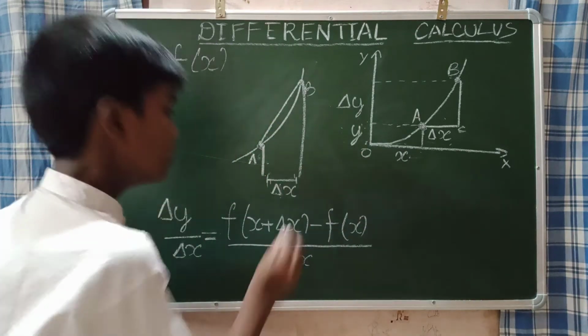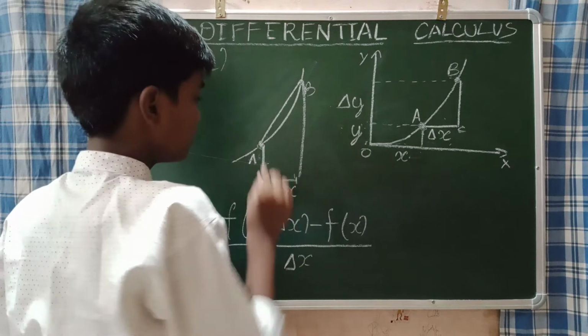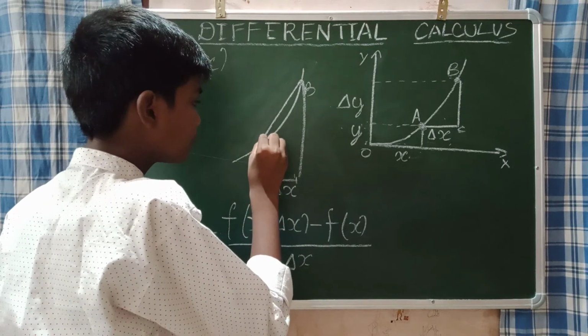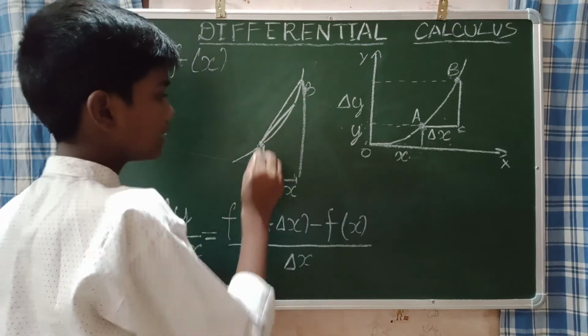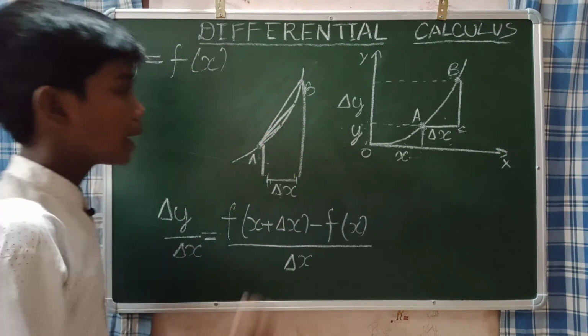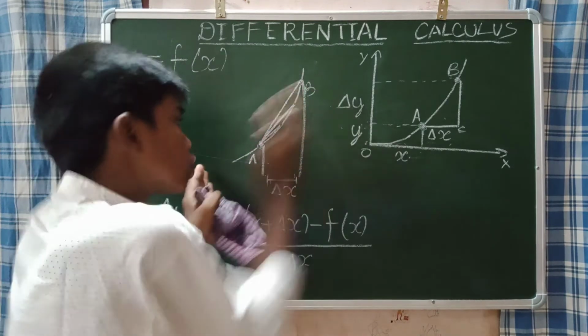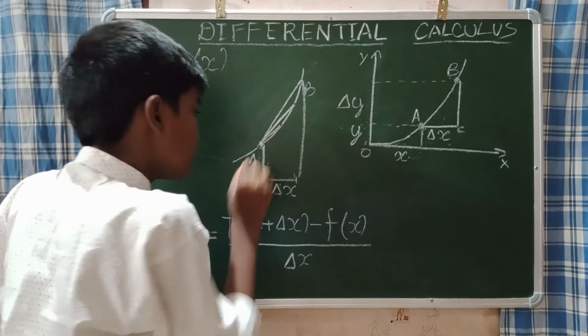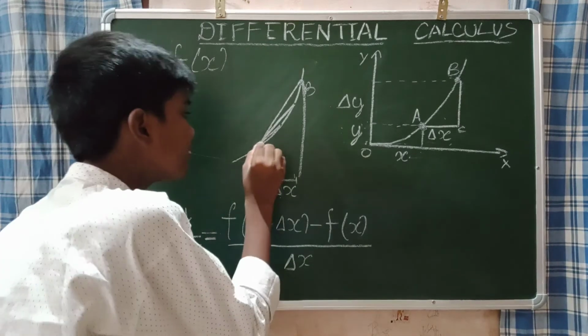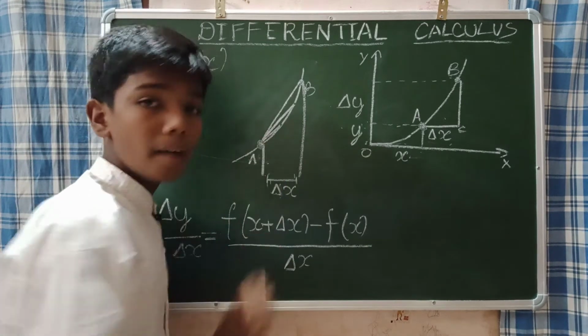Why? When I take this delta x smaller, this line AB will become like this and it will become like this. That means this line AB comes closer to the point A, because we want the exact value at the point A only.